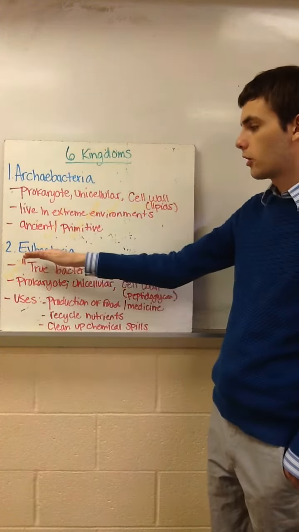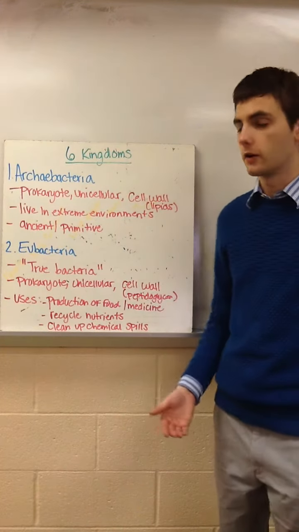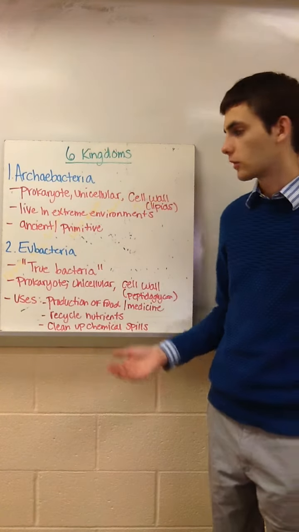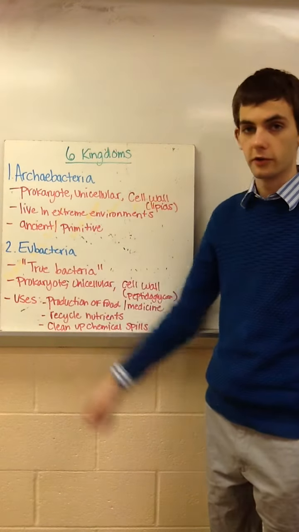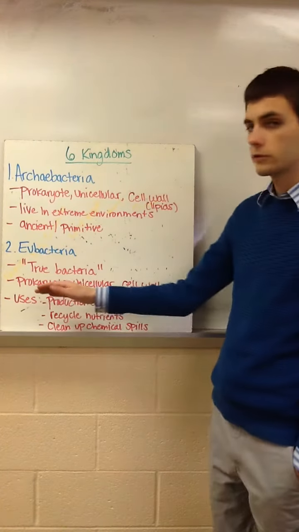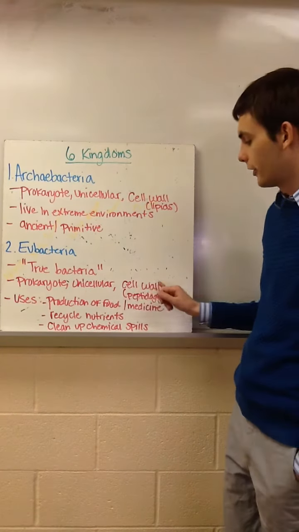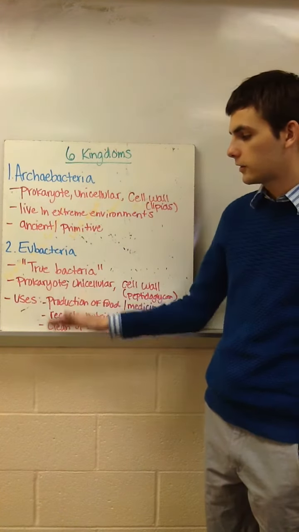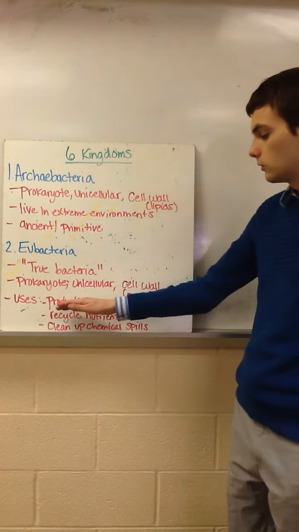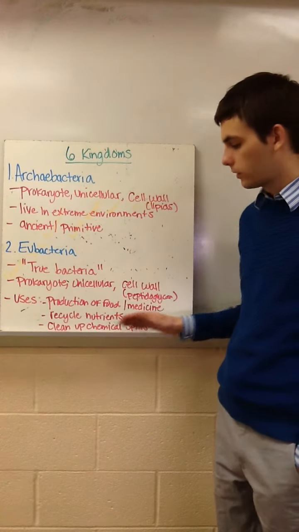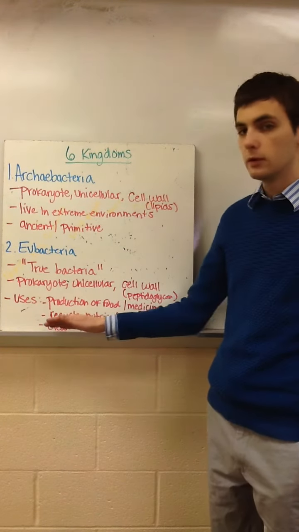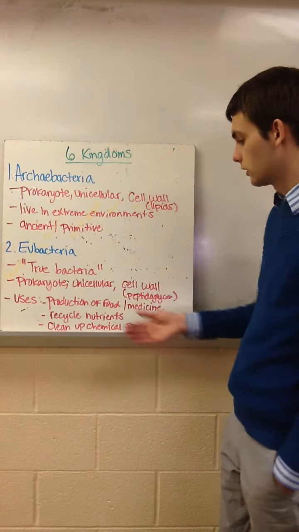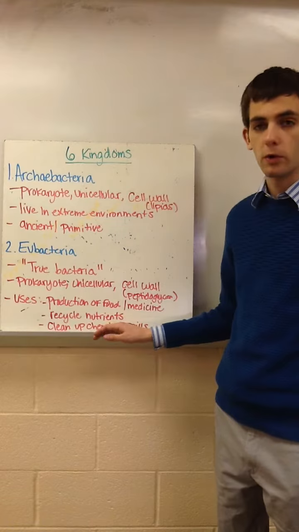The second kingdom are eubacteria, and these are our true bacteria. Most of the diseases that we talk about or that are found in humans are caused by bacteria that are under this kingdom. These are also unicellular prokaryotes, but their cell wall is made up of something called peptidoglycan. And these bacteria have multiple uses. So we can use them in the production of food or medicine with like recombinant DNA. They can be used to recycle nutrients in various cycles that occur in nature. And they can be used to clean up chemical or oil spills.